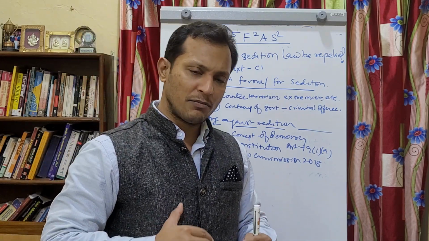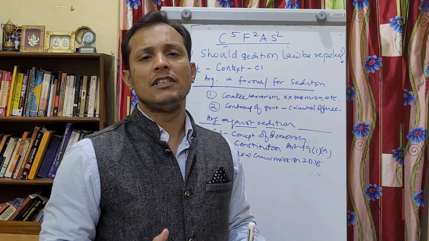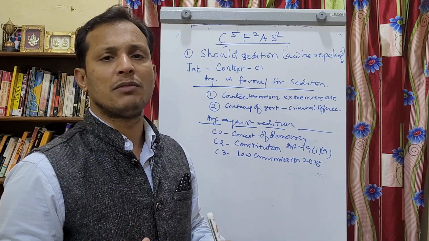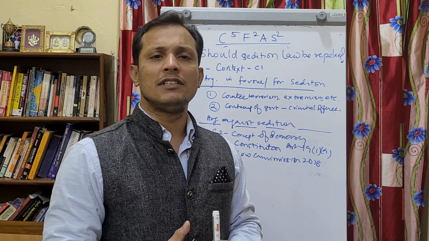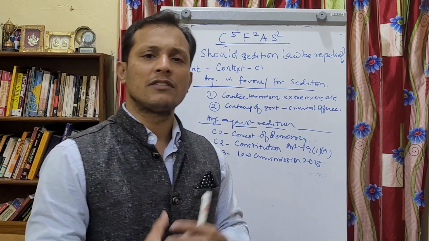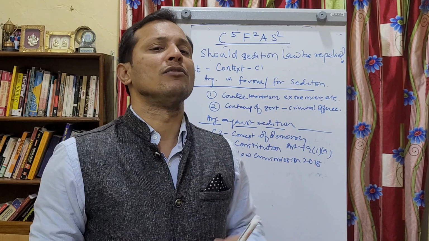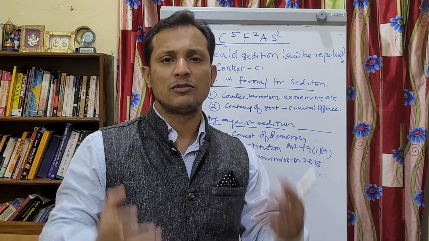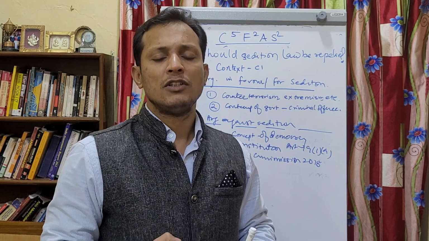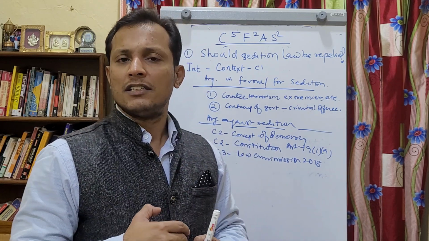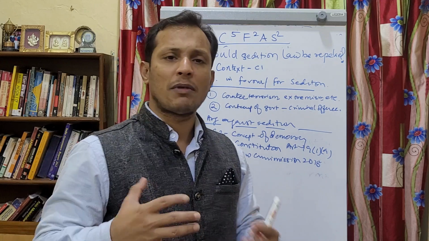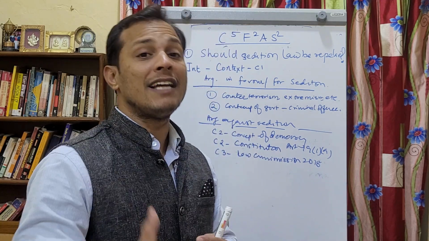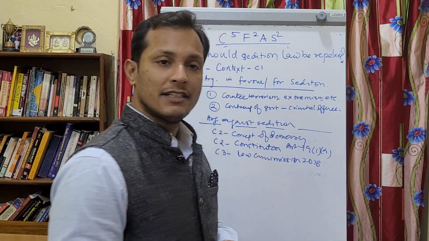Okay, and it advocated that in a democracy such laws do not have any place. Because democracy is about what? Democracy is about diversity of opinion. Democracy is about giving freedom to people, giving liberty to people. So criticism and dissent is part and parcel of democracy. So we cannot basically criminalize dissent. Okay, that is what we have to write here.